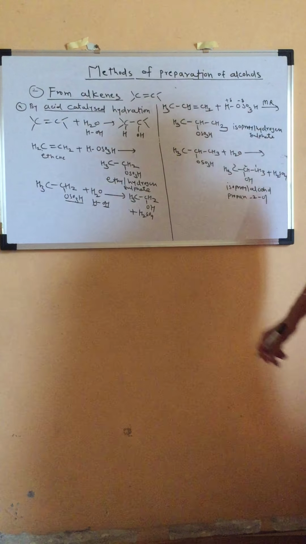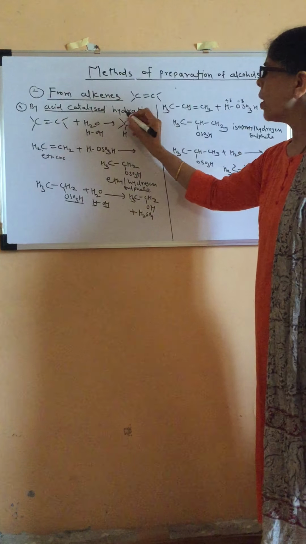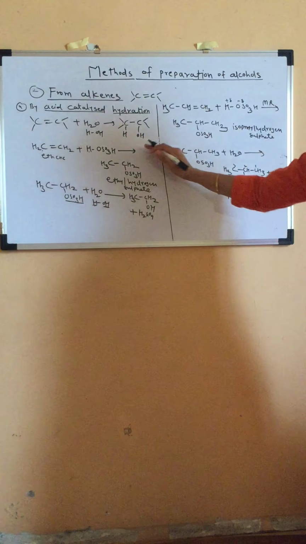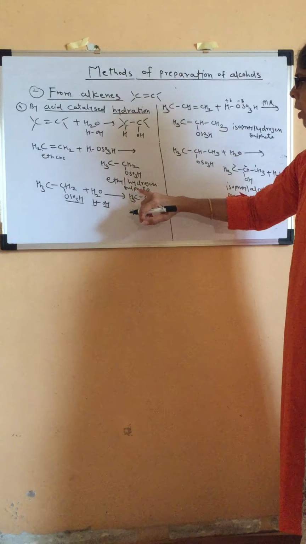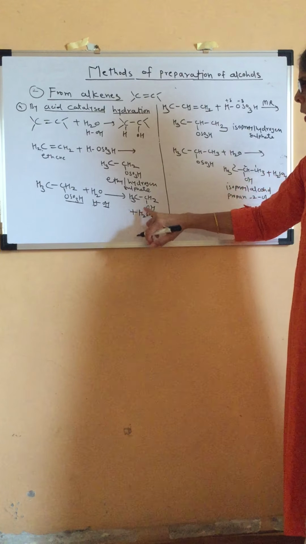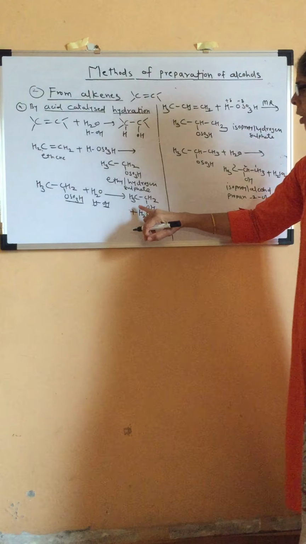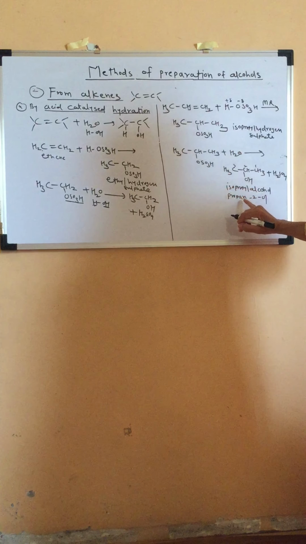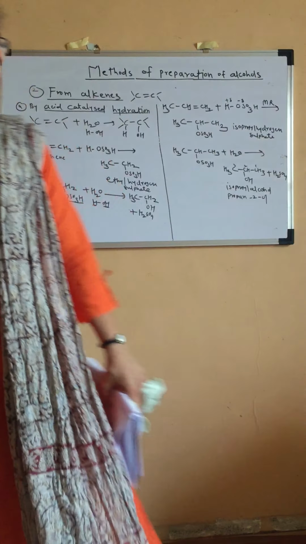See again, from alkenes we are able to get alcohols by acid catalyzed hydration, addition of water. It is acid catalyzed. Okay. So there are two steps. In the first step, we are adding H2SO4 and we are getting alkyl hydrogen sulfate. That alkyl hydrogen sulfate undergoes hydrolysis and we are able to get alcohol. So starting from ethene, we are getting ethyl alcohol. Starting from propene, we are getting isopropyl alcohol, isn't it? See the reactions carefully.